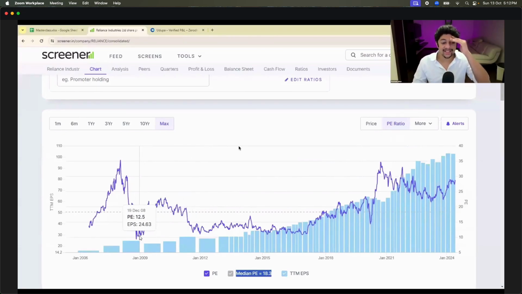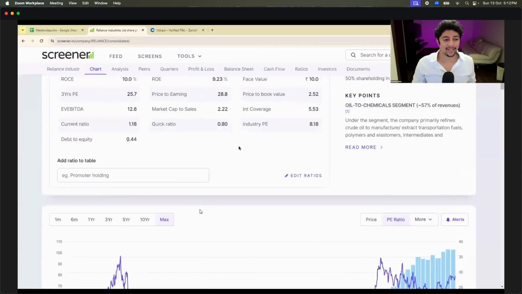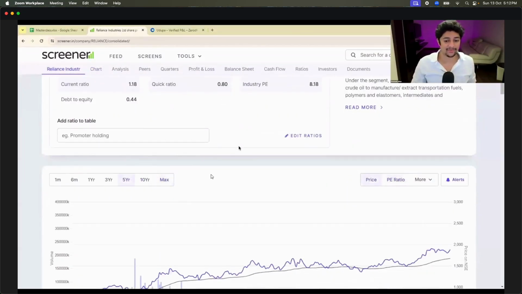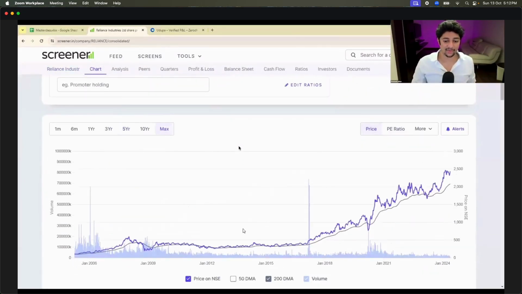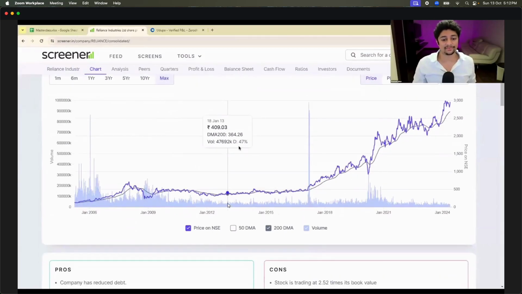And every time Reliance has gone below the median PE, can you believe, after the 2008 crash, Reliance was trading at 12 PE. Blind buy. Close your eyes and buy. 2015, Reliance was trading at 12 PE. From 12 PE, it has gone up to 28 PE, and that is what you will see in the stock price. If I go to the stock price and do last 5 years or max chart, you will see from 2015 how it's gone up from 500 rupees to 3,000 rupees. Crazy?